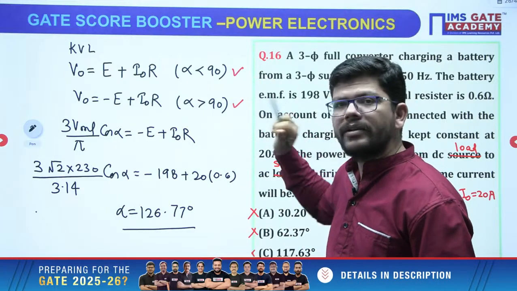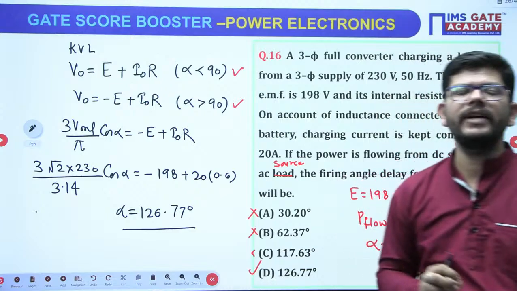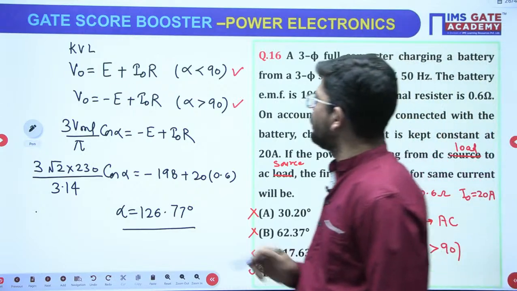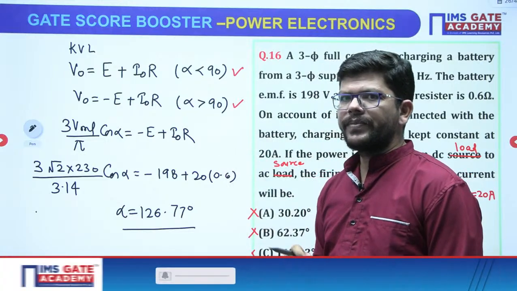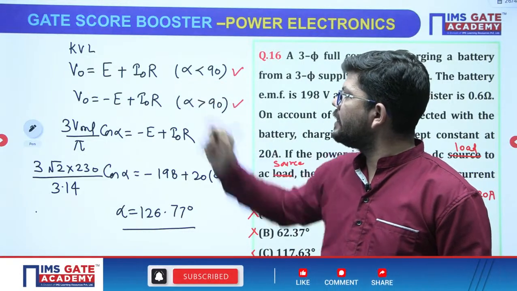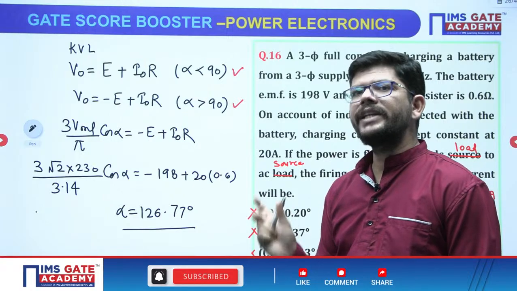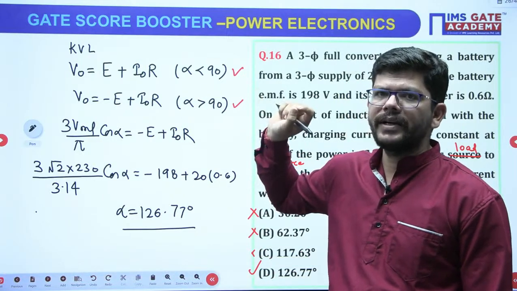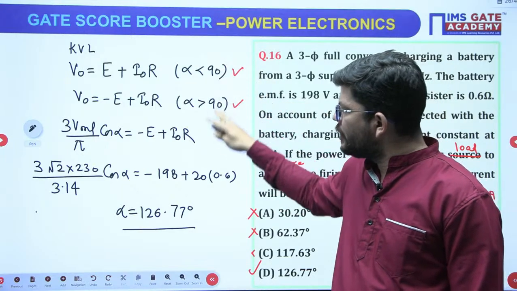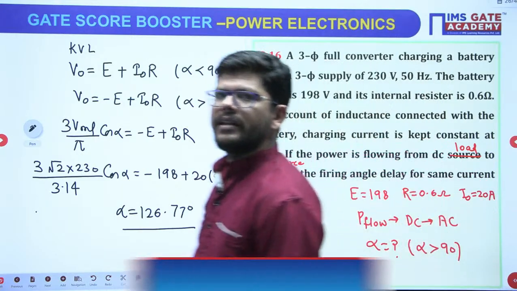You should know this thing, even in a single phase full wave converter or in a three phase converter, you should know what the KVL will be when the alpha value is what, okay. When alpha value is less than 90, power will flow from AC to DC, okay. We will apply KVL in this way. When the power is flowing from DC to AC, that means alpha is greater than 90, this might have happened, okay. So you need to know how to apply KVL in such a condition.